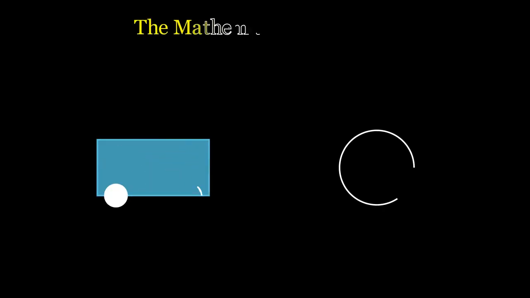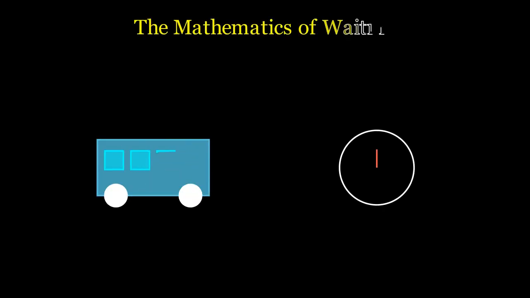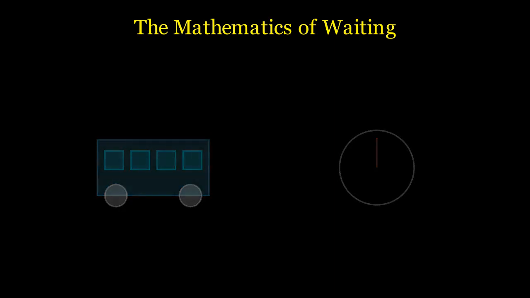Welcome to the mathematics of waiting. Have you ever stood at a bus stop, checking your watch every 30 seconds, wondering if the universe has a personal vendetta against your schedule? Or perhaps you've wondered why a radioactive atom might decay this very second or stay stable for another 1,000 years. Today, we are diving deep into the probability foundation that governs these waiting times, the exponential distribution.